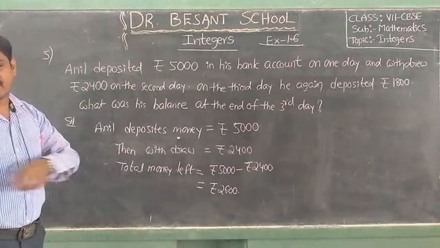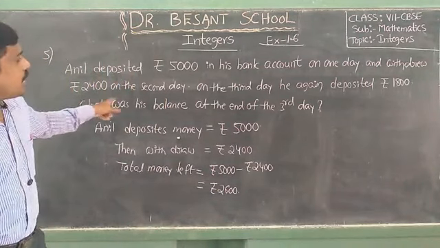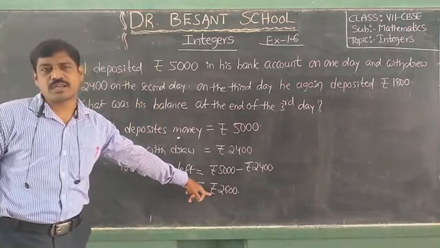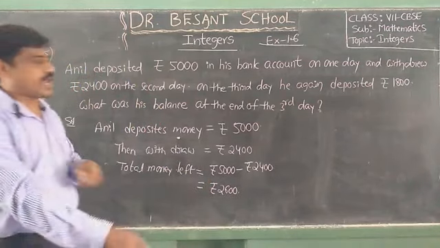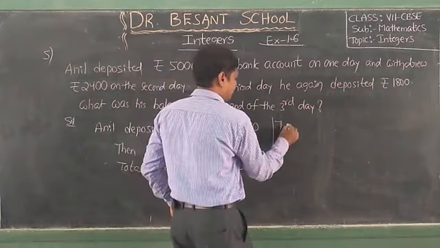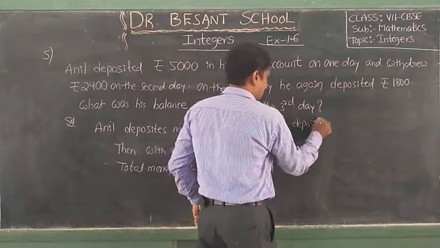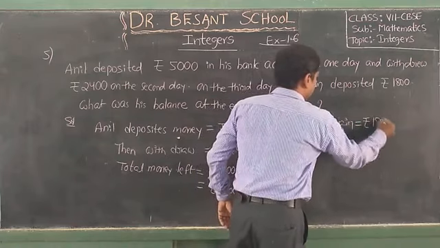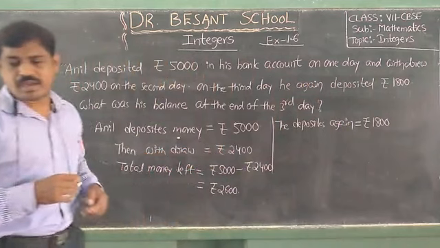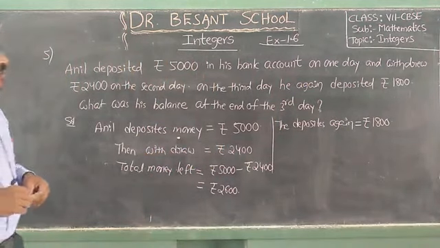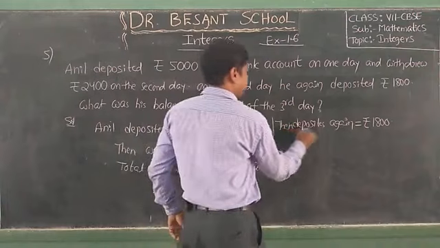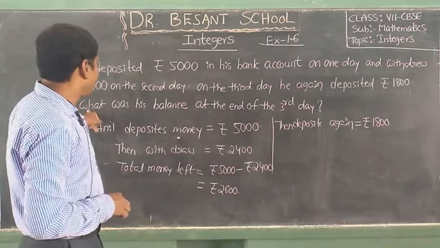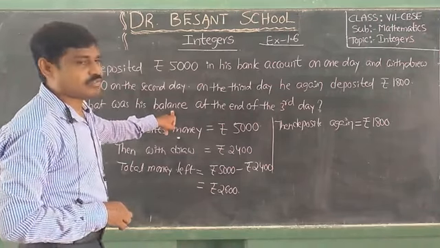Again he deposited 1800. So that 1800 we have to add to this 2600. So now what we have to find is his balance at the end of the third day.